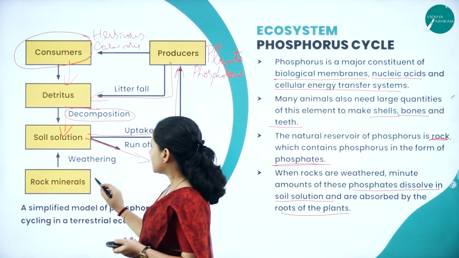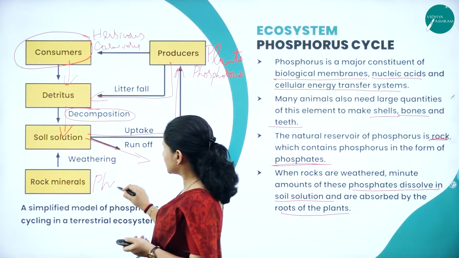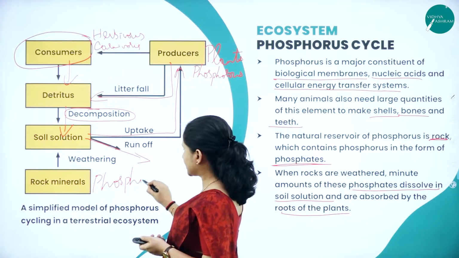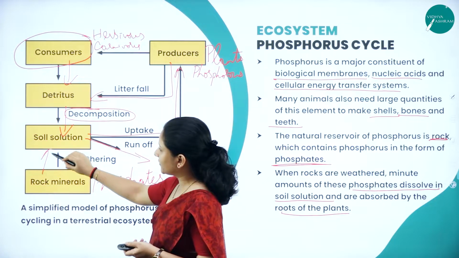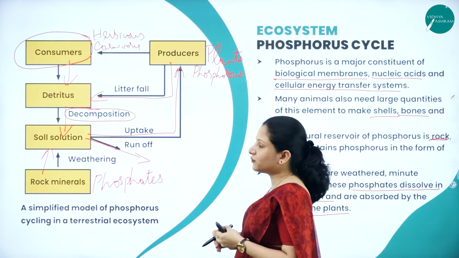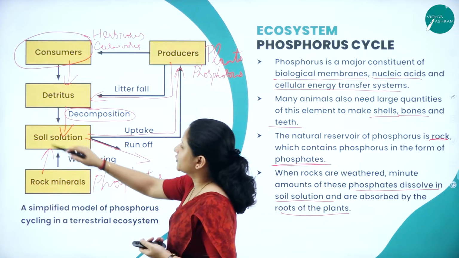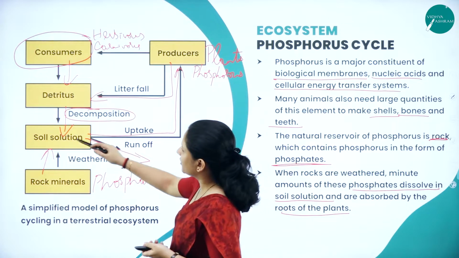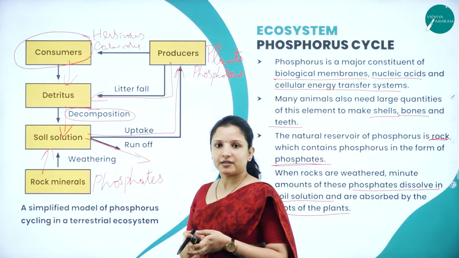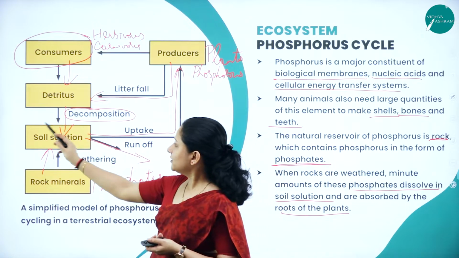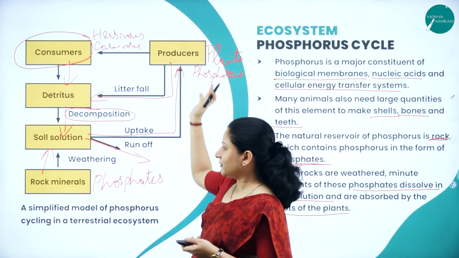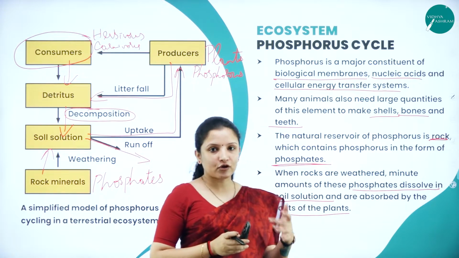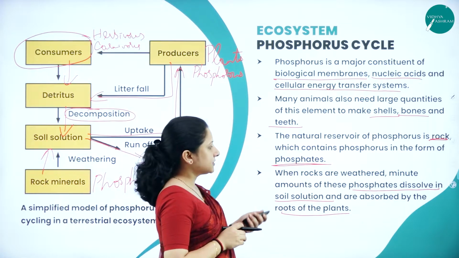Not just that, the rocks also contain phosphorus in the form of phosphates, right? During the process of weathering, or breaking of rocks into smaller bits, these phosphates will add on to the soil solution. Again, here also it will be utilized by the plants. So, this is the soil solution, and these soil solutions will be further utilized by the plants. So, this is how the phosphorus cycles in the ecosystem.